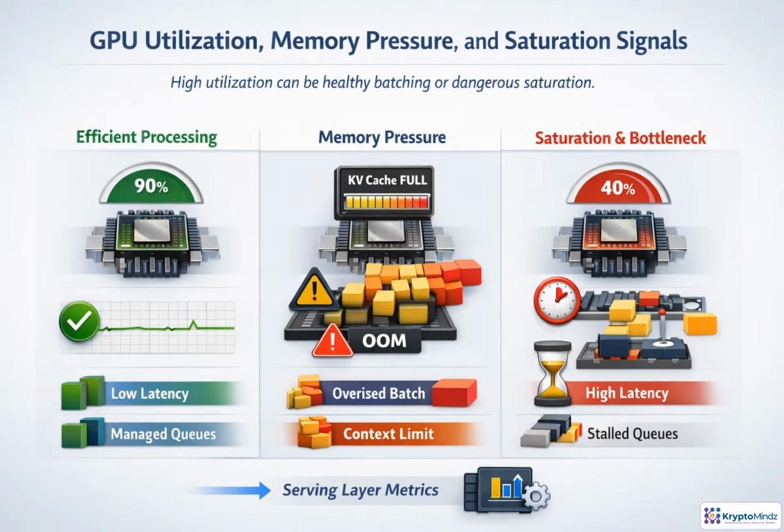GPU metrics are valuable, but only when you read them alongside latency and queue behavior. 90% compute can be healthy if requests are flowing, batches are efficient, and tail latency stays flat. Memory pressure is different. A full KV cache, oversized batches, or long contexts can push the system toward forced eviction. Also, watch the inverse pattern. Low GPU utilization with high latency often points to scheduling overhead, fragmentation, or an upstream bottleneck. Correlate DCGM or nvidia-smi with vLLM, gateway, Prometheus, and OpenTelemetry metrics before deciding what to tune.